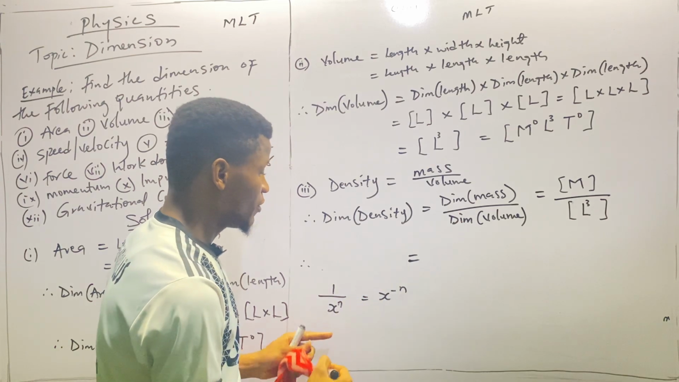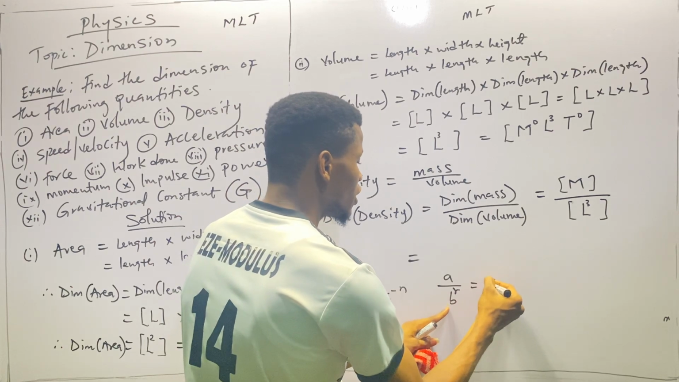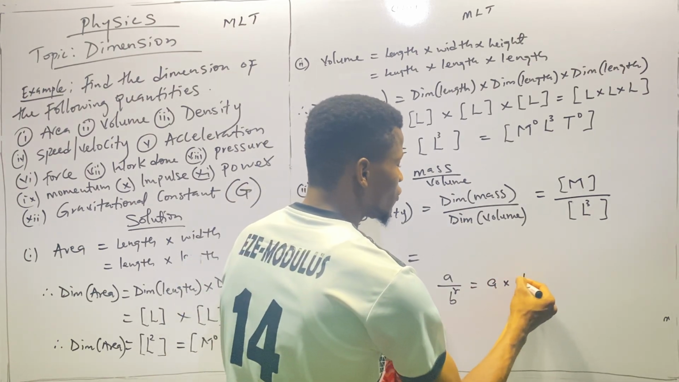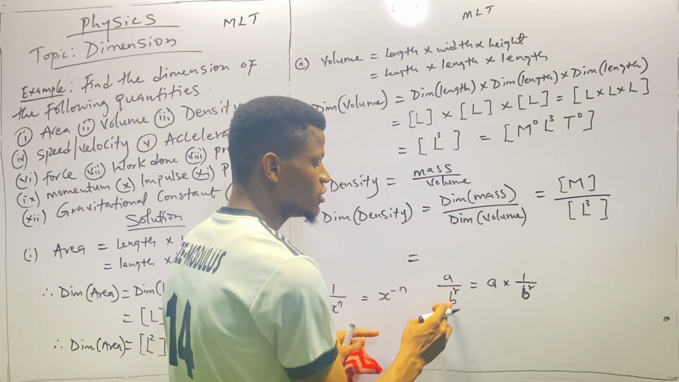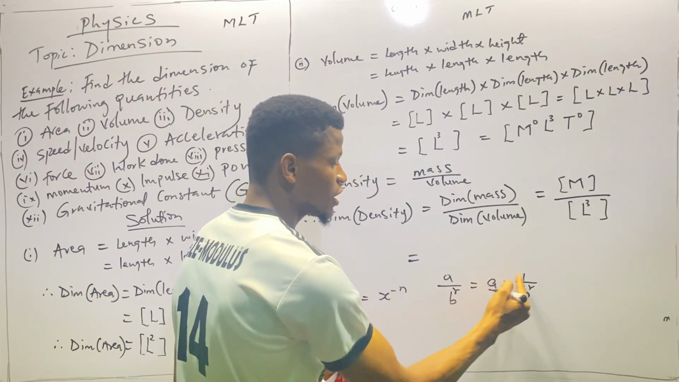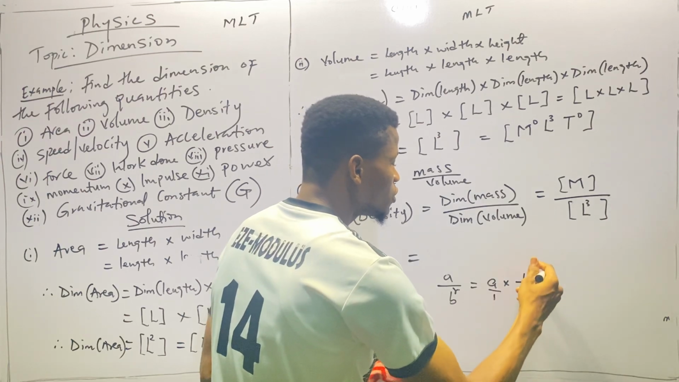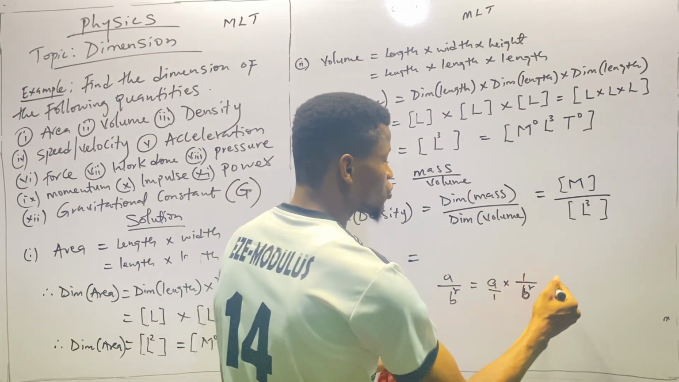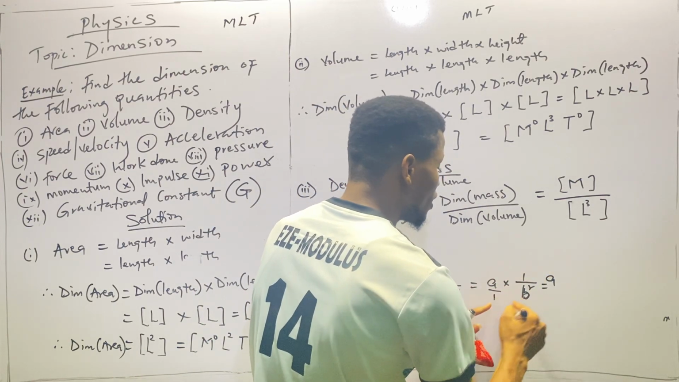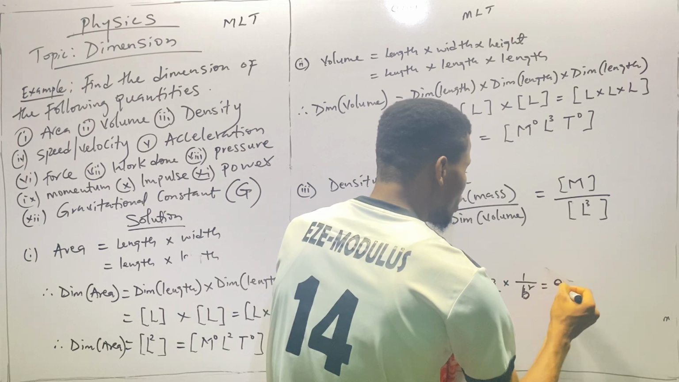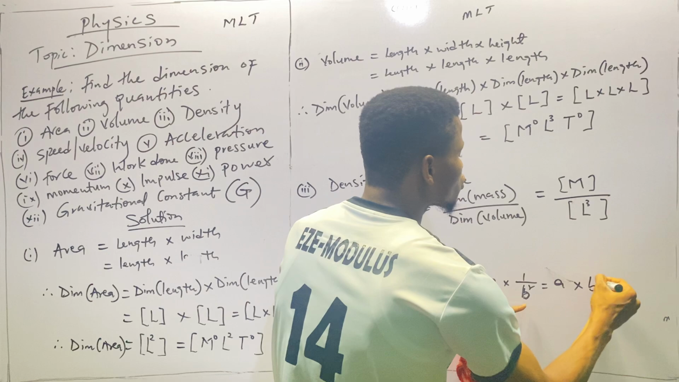If I can extend it, if you have a over b raised to power r, of course this should be a times 1 over b raised to power r. Of course, a times 1 is a, then 1 times b raised to power r is b raised to power r. So by this definition, 1 over b raised to power r is b raised to power negative r. So this should be a times b raised to power negative r.